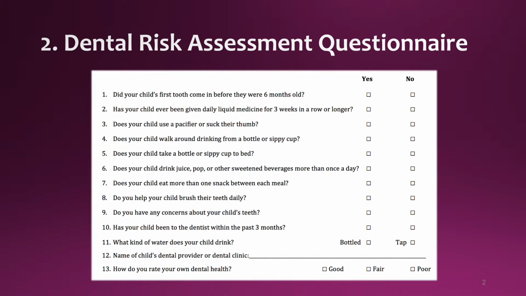For example, your dental risk assessment questionnaire can include questions like the following. Child has no insurance for dental care. Child does not have a dental home. Child uses a bottle at night. Child's teeth are not brushed twice per day with fluoridated toothpaste and parental assistance. The risk assessment tool used here can be found on the Minnesota Oral Health Project's webpage. Providers are encouraged to edit the checklist as needed without copyright infringement.